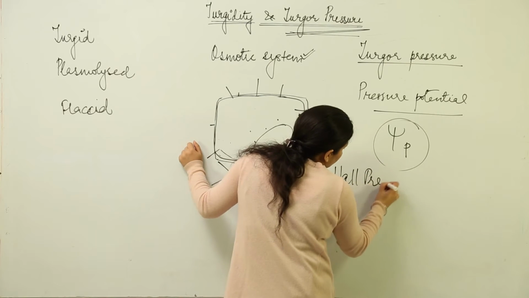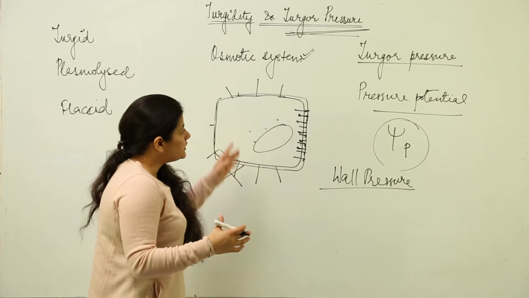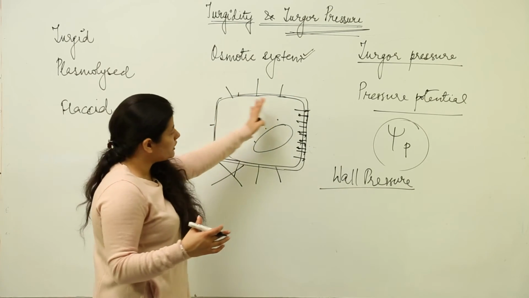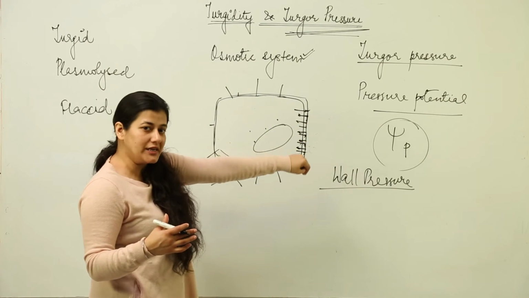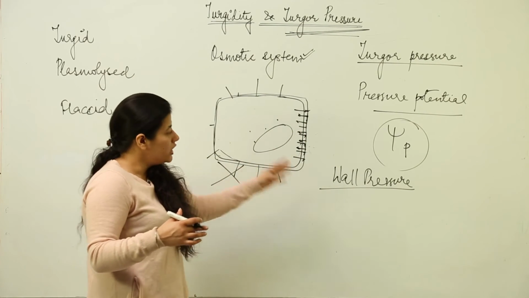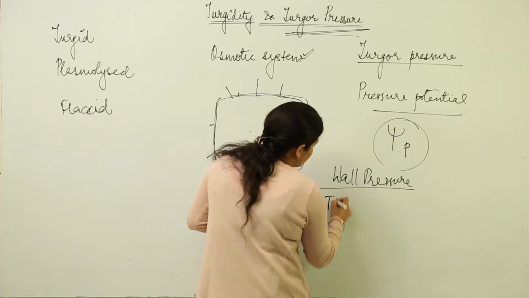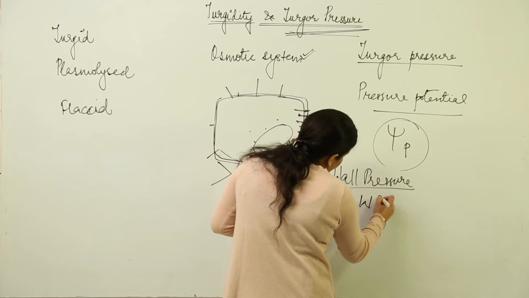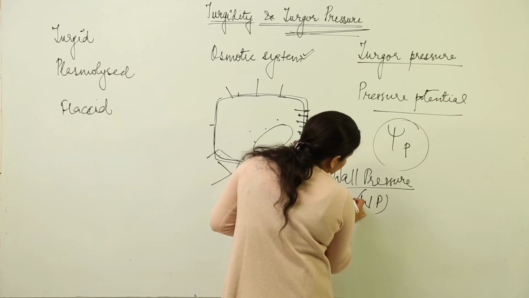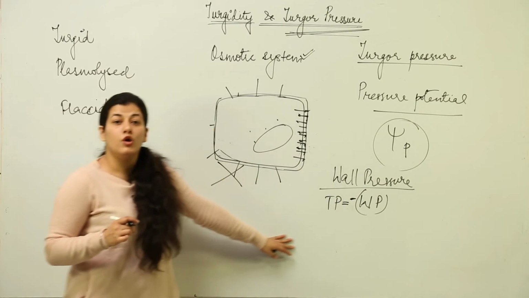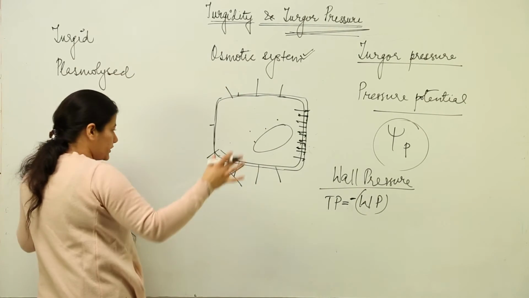So what is the wall pressure? Wall pressure is equivalent and opposite to the turgor pressure. The turgidity of the cell is exerting a pressure onto the cell wall, and the cell wall is exerting an equivalent and opposite pressure onto the protoplasm. So we have turgor pressure equal to wall pressure, and do keep in mind that wall pressure is equivalent and opposite to turgor pressure. So this is about turgidity and turgor pressure.